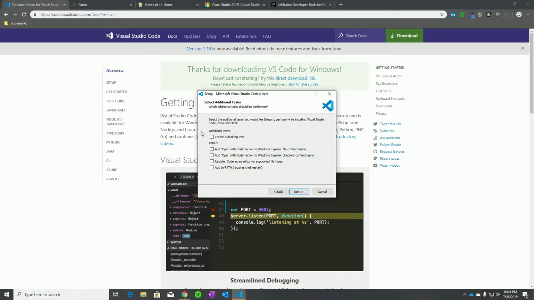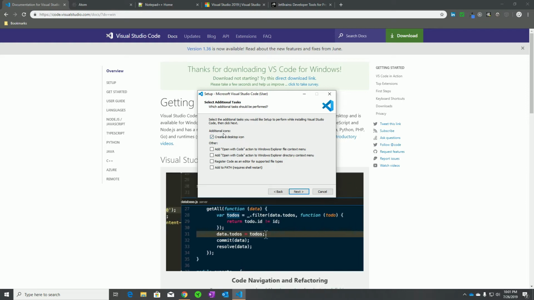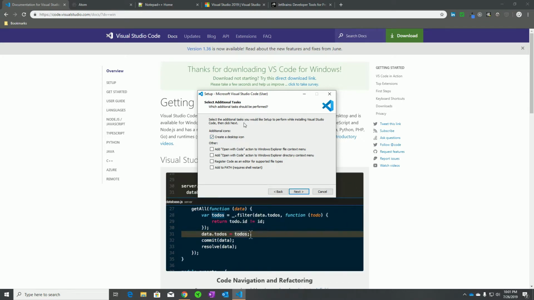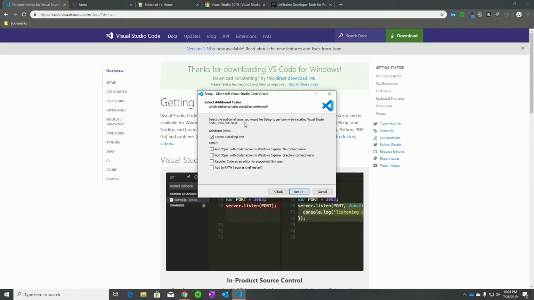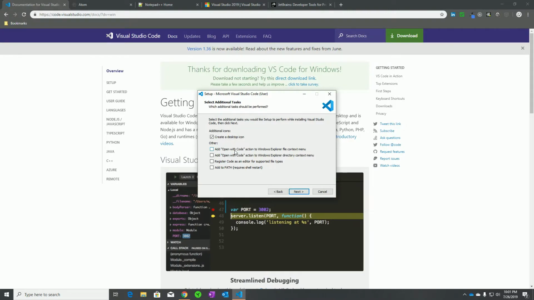Just accept it. Then here, with these options, I would recommend creating a desktop icon just so you have it on your desktop and can see it, especially because most of the time you have one IDE and you use that one a lot. I would recommend that. You become good with it. You understand the different things about it that are cool. So create that. I would add this and this.